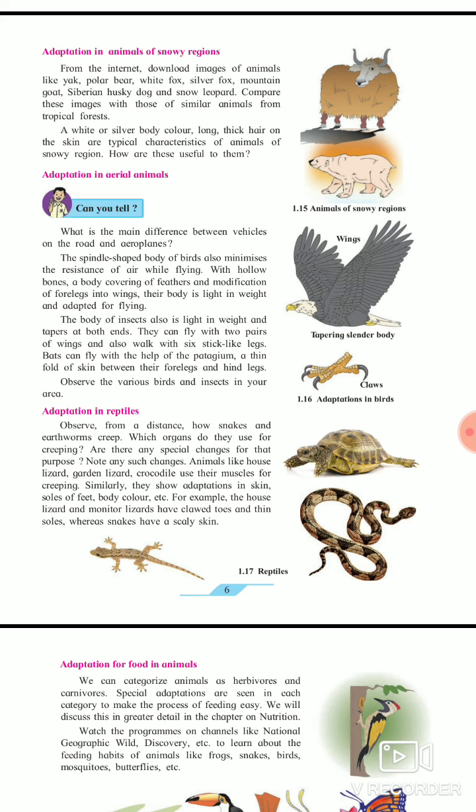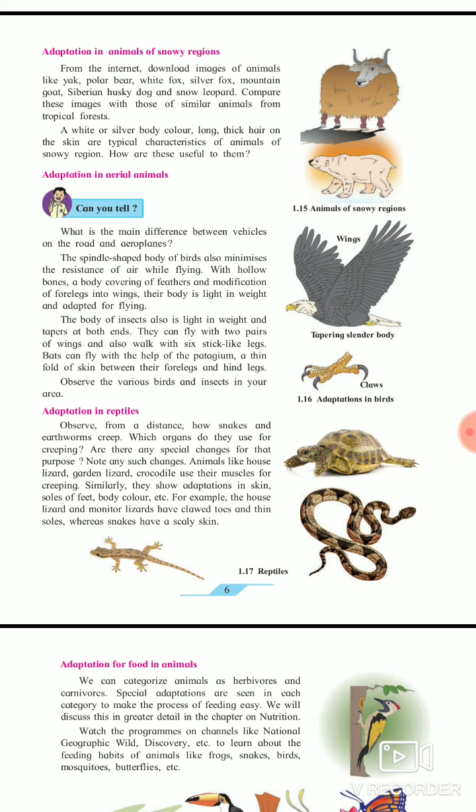Spindle means rounded. Okay, as you see in that picture which is given in your textbook, that picture is of an eagle. So that eagle also has a spindle-like structure. When they fly, their body works as a resistance, which can cut the flow of air, and they can fly easily with the help of their wings.